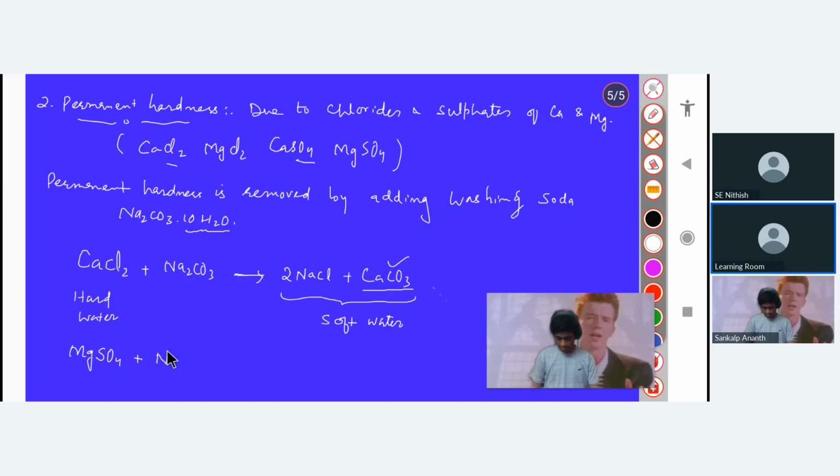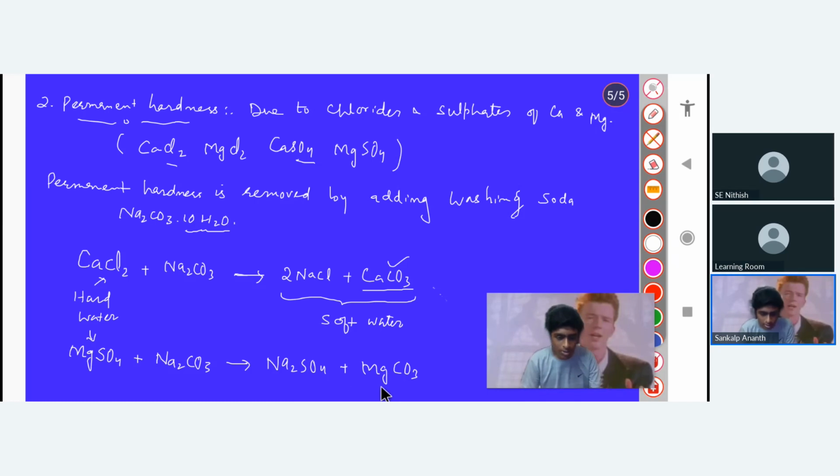Okay, now tell me that if hard water contains magnesium sulfate, then what will be the reaction with this washing soda? MgCO3 and Na2SO4. Is it MgCO3 twice? No, CO3 is only one. MgCO3 only.